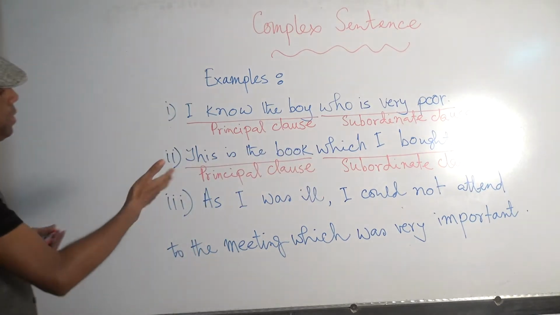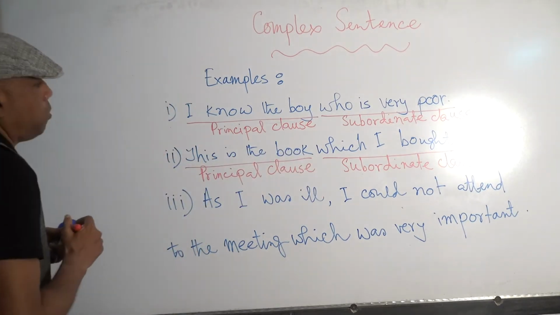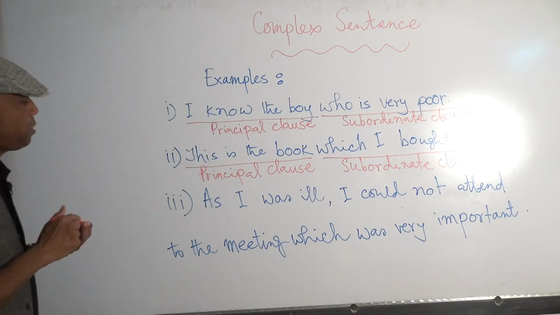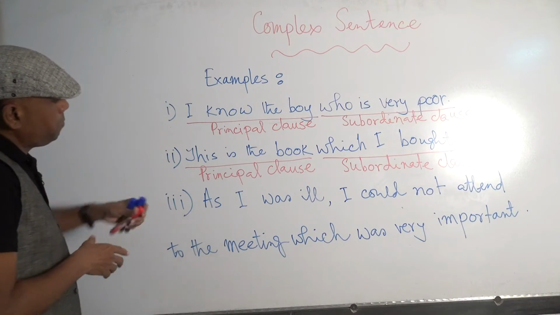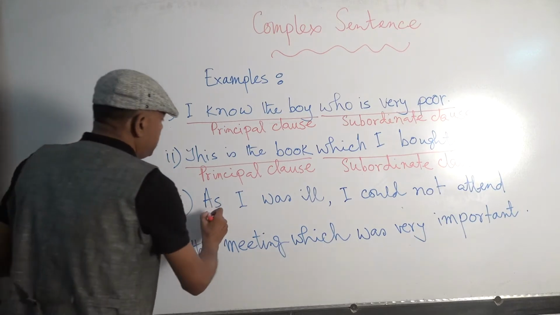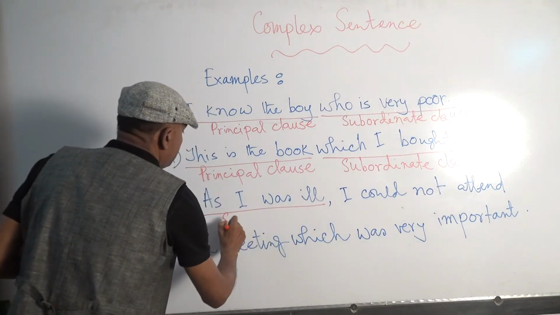Sometimes we can find more than one subordinate clause. Have a look at example number 3. As I was ill, this is a subordinate clause.